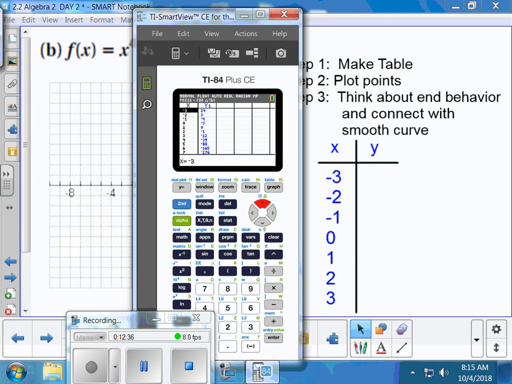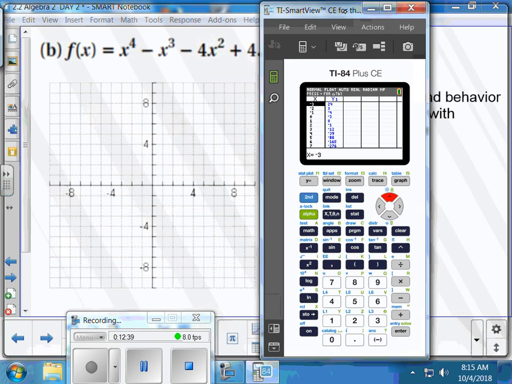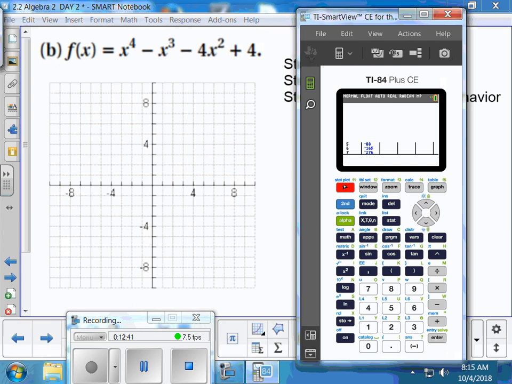Oh, that's going to cover up my equation. Okay. Clear out your old one. Your shading's already turned off, so that's not going to be a problem. X to the 4th. Make your cursor big again with your right arrow. Minus x to the 3rd. Make your cursor big again. Minus 4x squared. Plus 4.